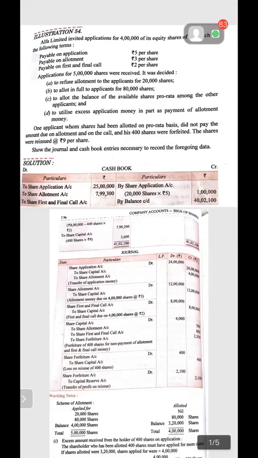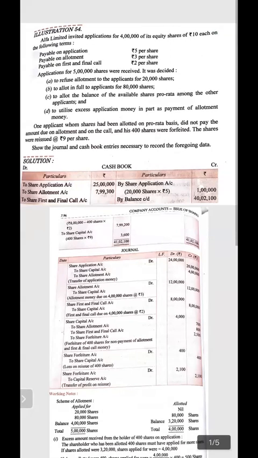4 lakh, then mark an arrow. How much can be subscribed? It is up to 3 lakh 20,000, because 80,000 is fully subscribed. So to 4 lakh shares, the company has to allot 3 lakh 20,000 shares. To utilize excess money at the time of payment of allotment money, means whatever the excess money is received, it will be treated as a part of allotment money.